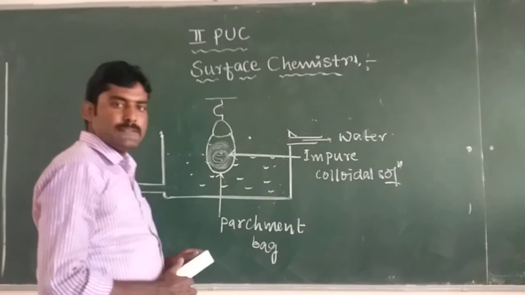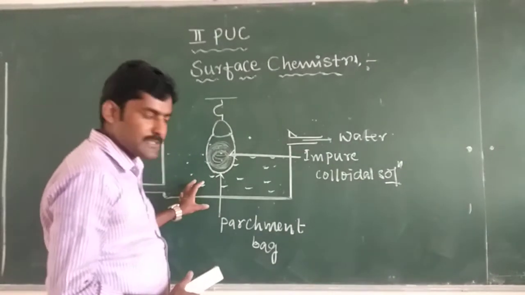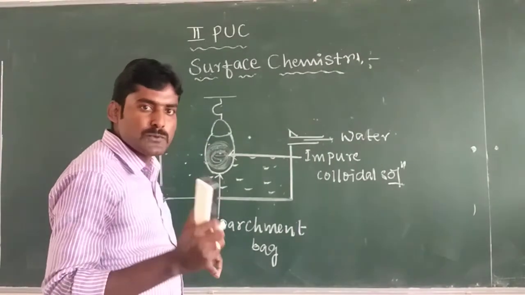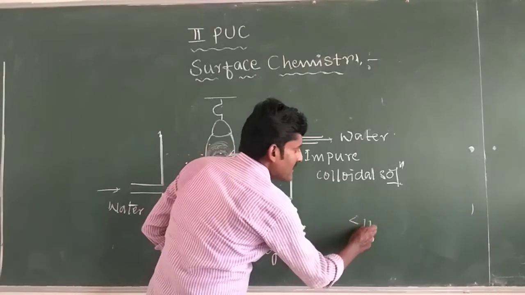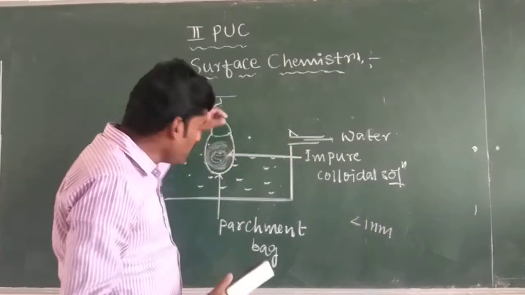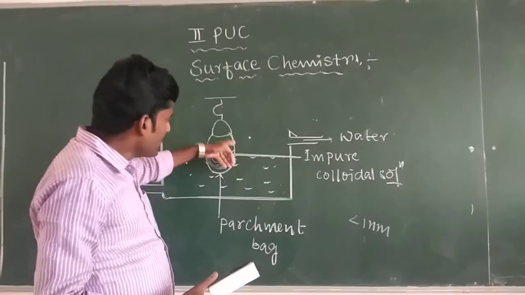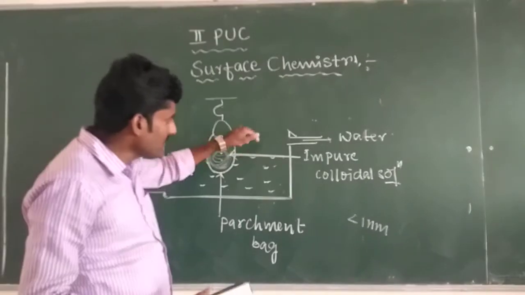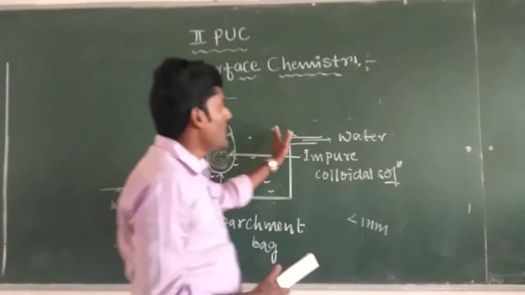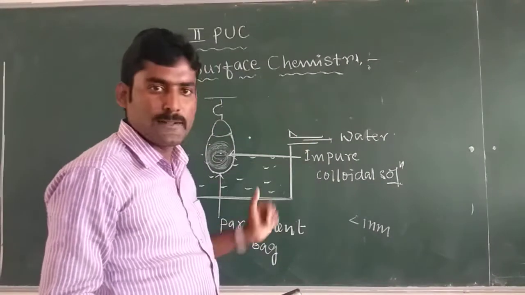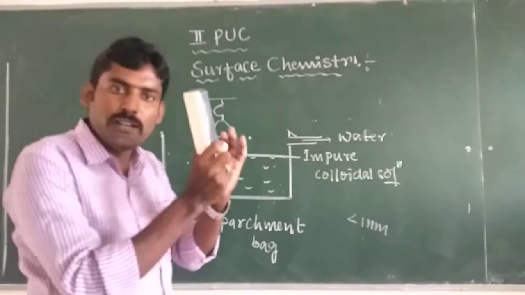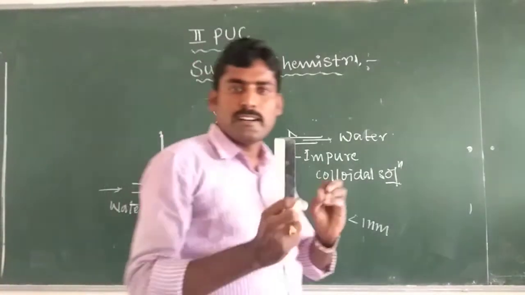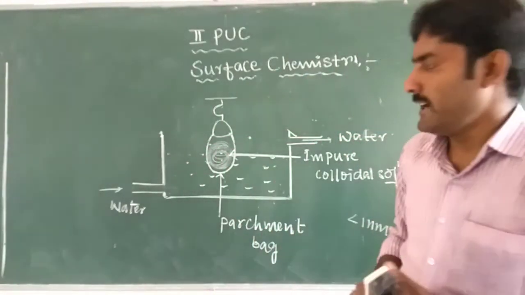When we use fresh water continuously, the particles of true solution, whose size is less than 1 nanometer, diffuse into the water in the vessel, mix with the water and are washed out, and only colloidal particles remain in the parchment bag. Hence the colloidal solution can be purified.